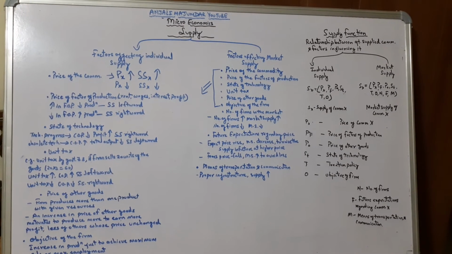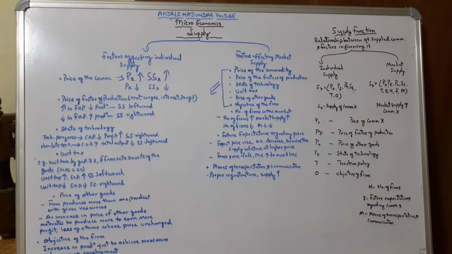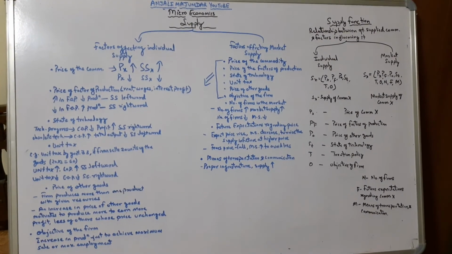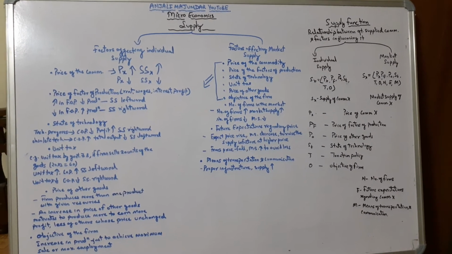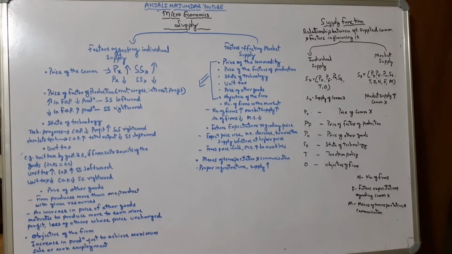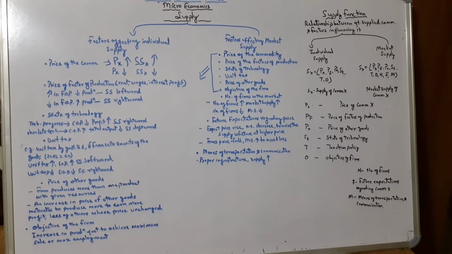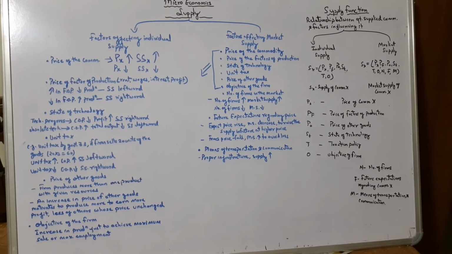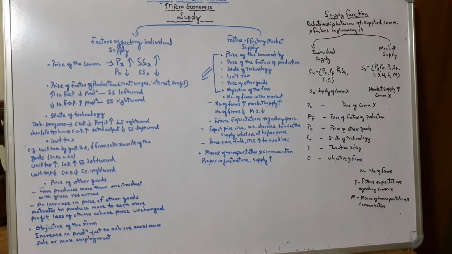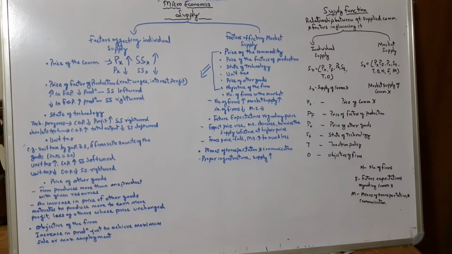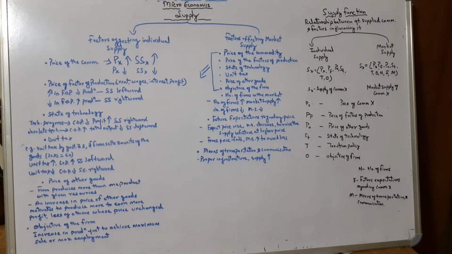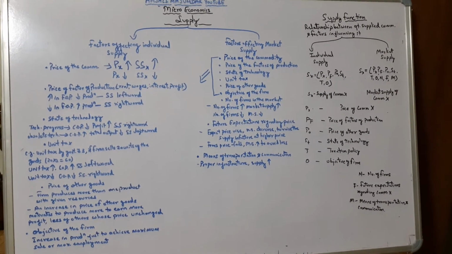Connecting to this concept, one more concept comes, that is the supply function. So what is a supply function? The supply function basically gives the relationship between the quantity supplied of a commodity and the factors influencing it. Now we have already gone through the factors. What are the factors which can affect supply? Price of the commodity, price of the factors of production, state of technology, unit tax, price of other goods, objective of the firm, right? These 6 will be the same for both individual supply and market supply, but in market supply 3 more points will be added: number of firms in the market, future expectations regarding price, and means of transportation and communication.